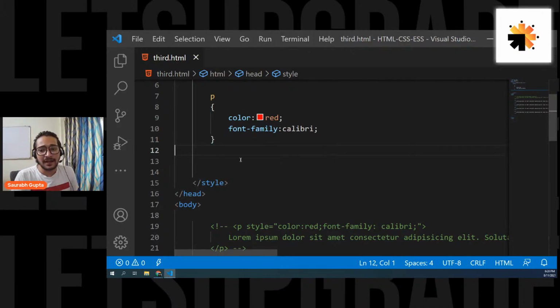Because all the names of all the tags is P. How am I going to differentiate that? Okay, fine. For the last 2 P tags, I want the color green. How am I going to do that? Because the name of all the P tags is P.